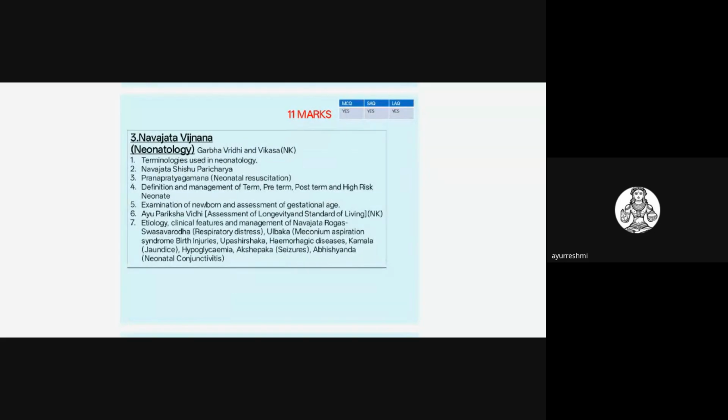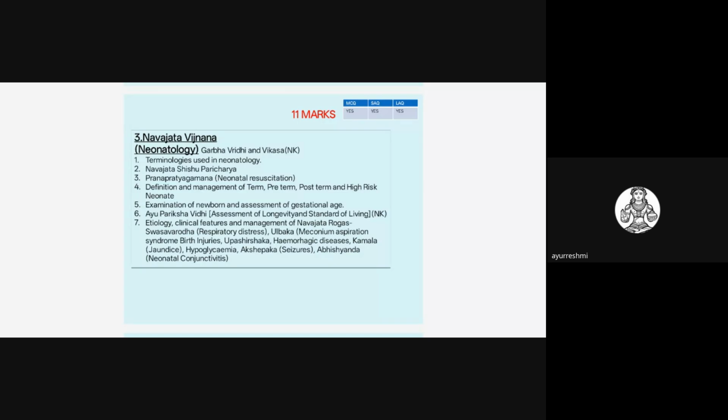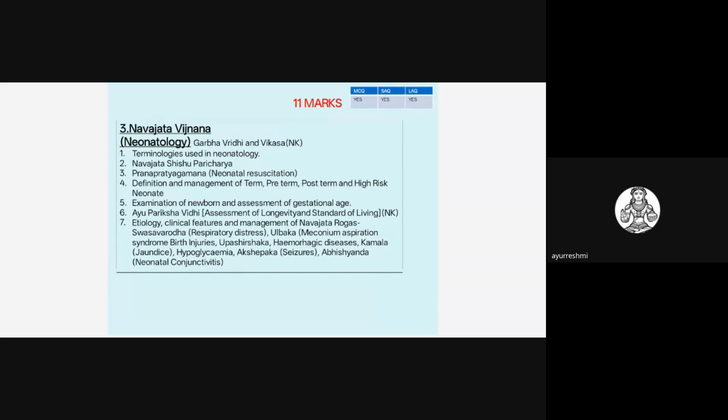The third syllabus point is Navajata Shishu Vijnana. In Navajata Shishu Vijnana, 11 marks are distributed on this syllabus point. They may ask MCQ, SAQ, or LAQ questions on this topic. But most of the time, if you see the previous question papers, this is one of the favorite topics for the LAQ questions, that is the long answer questions. So one question definitely, I think 100%, they may ask as an LAQ question from this topic.